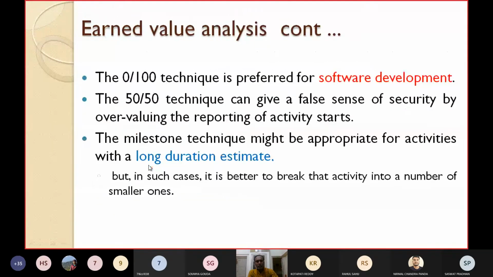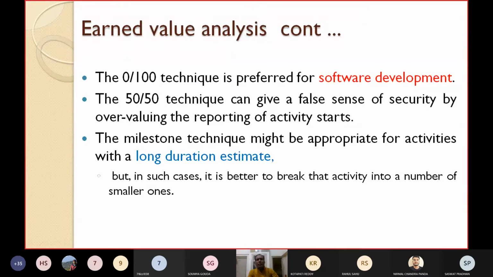What is the problem? The 50 by 50 technique may give a false sense of security by overvaluing the reporting of activity starts. So just because an activity has been started, if you use this 50 by 50, it may lead to some problem. The 50 by 50 technique can give a false sense of security by overvaluing the reporting of activity starts.